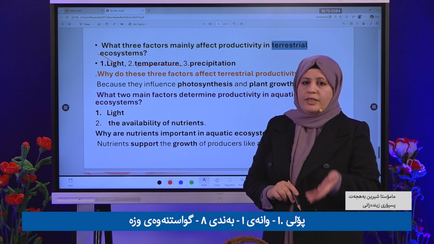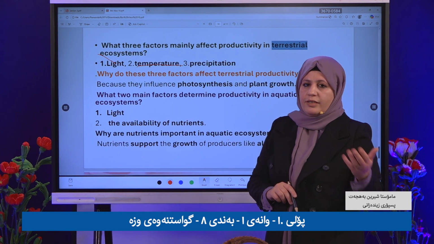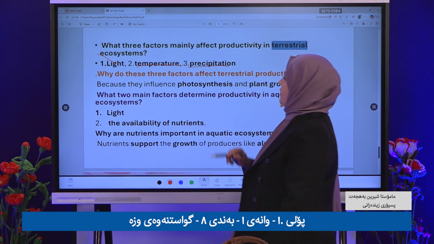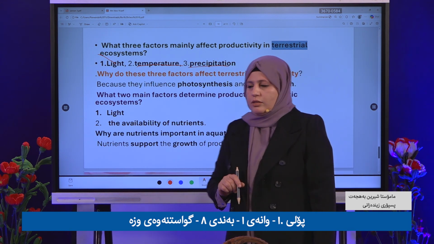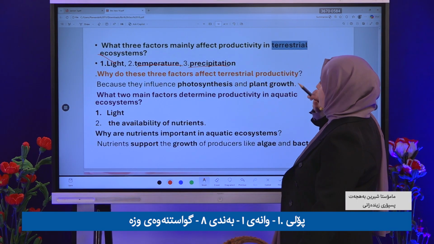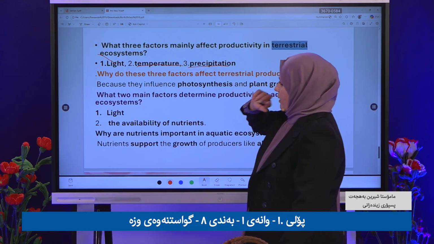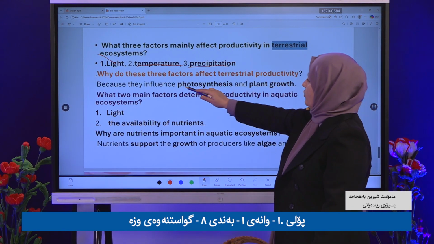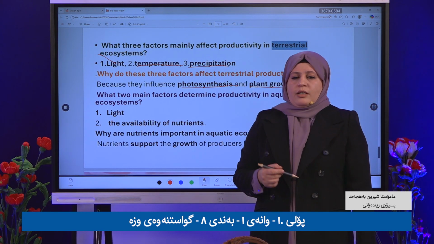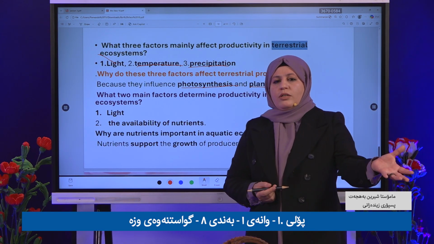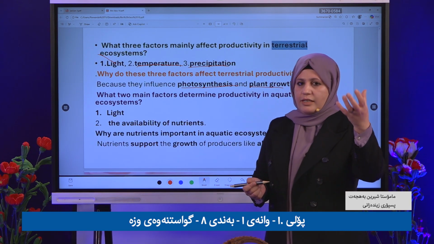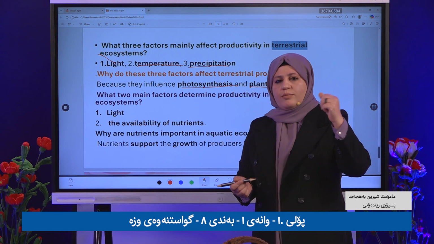If the temperature is very high or very low, it again affects net primary productivity. What about precipitation? Precipitation also affects net primary productivity. Why do the three factors affect terrestrial productivity? Because they influence photosynthesis and plant growth. If there is no light, does photosynthesis work? Of course not, because the light of the sun is captured by photosynthesis.